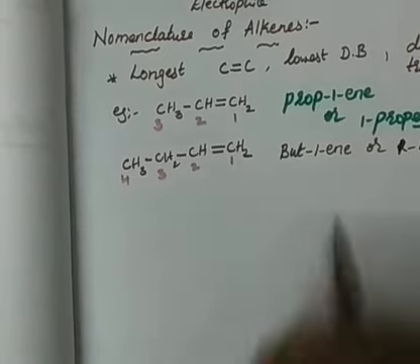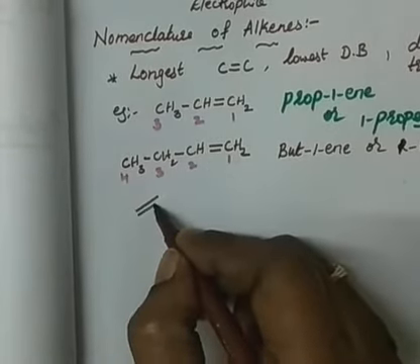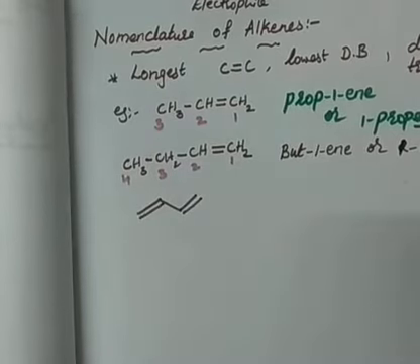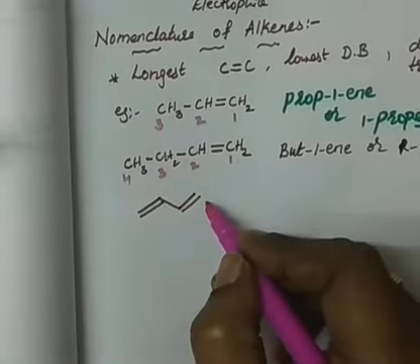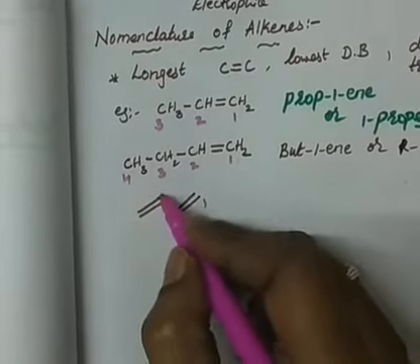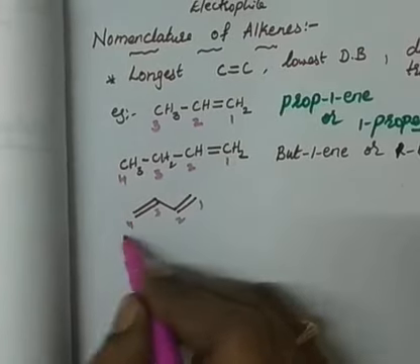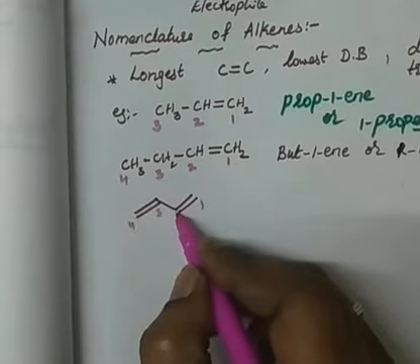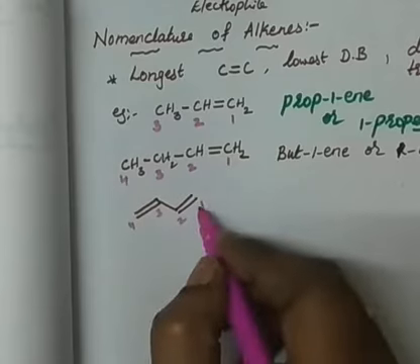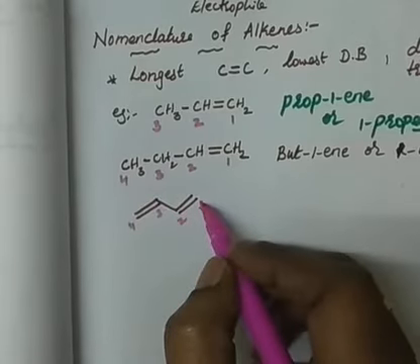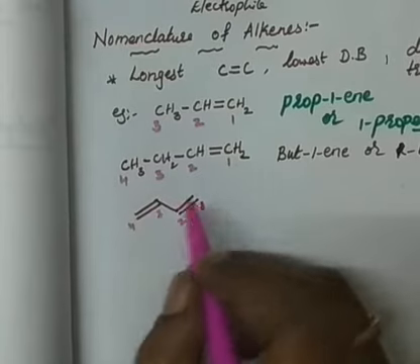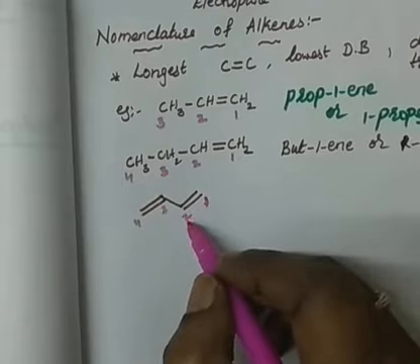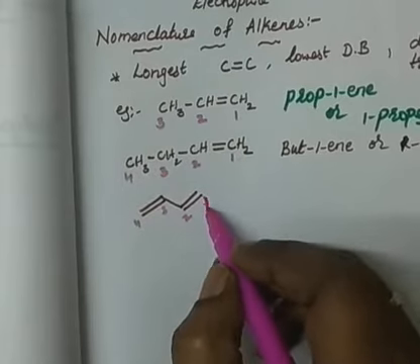Right. May I write line structures? See here. Like this I want to write. 2 double bonds I have represented. So if I represent 2 double bonds, I should give the lowest number for the double bonded carbon atoms. So either I come from this side or from this side, the first carbon atom will get the number 1 and the third carbon atom containing a double bond will get the same, 1 position and 3 position. This indicates that carbon 1 and carbon 3 have double bonds. Don't get confused that 1, 2 carbons have a double bond now. So 1, 2 we should give? No. Only the starting carbon atom indicates the position of the double bond.